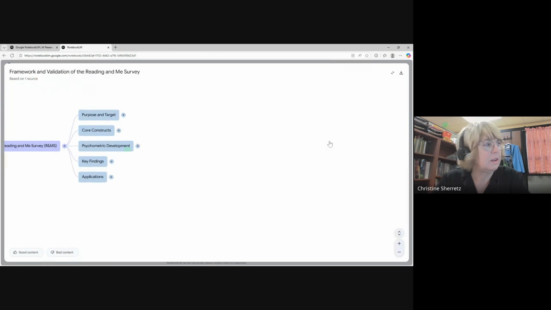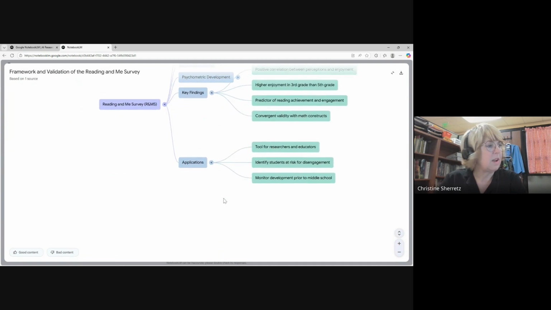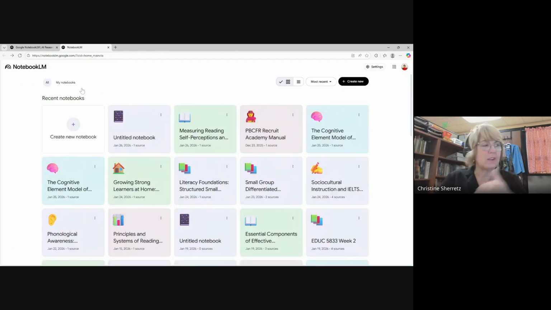So I'm going to click that on and notice how it's taking the article. And these are the 5 main parts. It has key findings. It's explaining the key findings and the applications. So this is a great mind map. After you read something, you can go back if you want to see how that works, or if you want to understand it a little bit better.